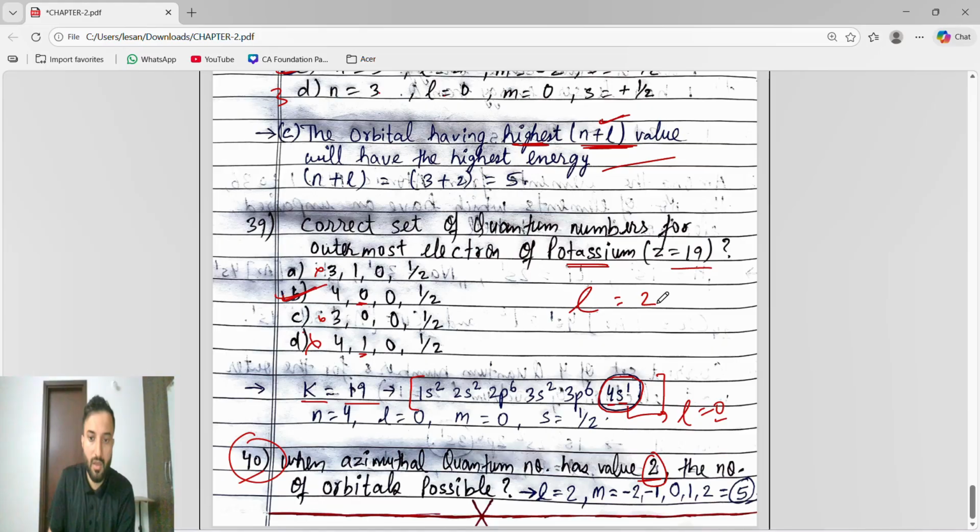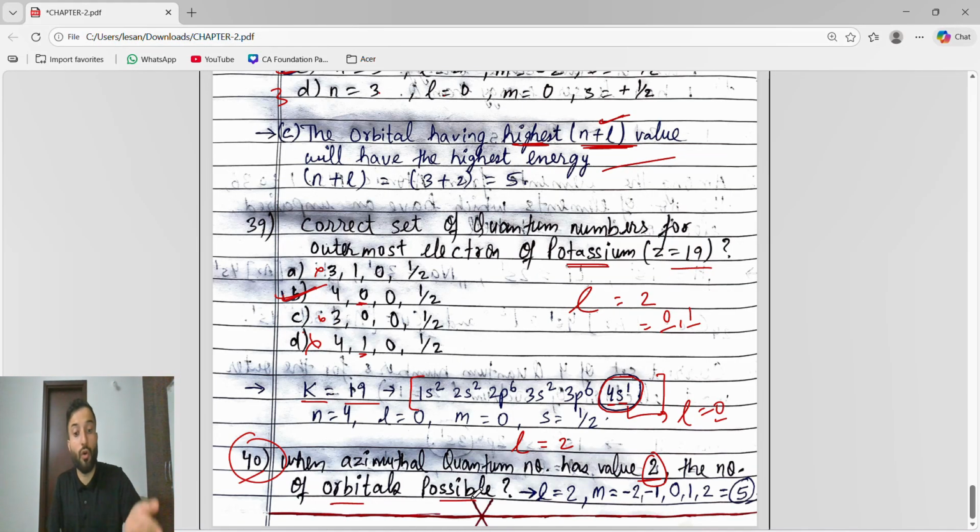Two values means 0, 1. But they said that when the azimuthal quantum number, L, has value 2, they didn't say 2 values. Two values means 0, 1, but they said has value 2. L is 2. The number of orbitals possible.